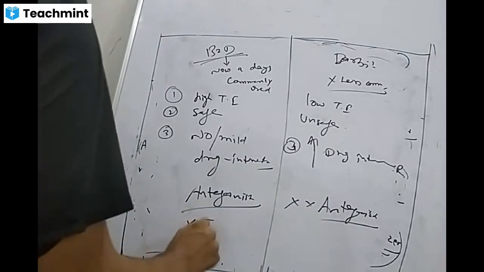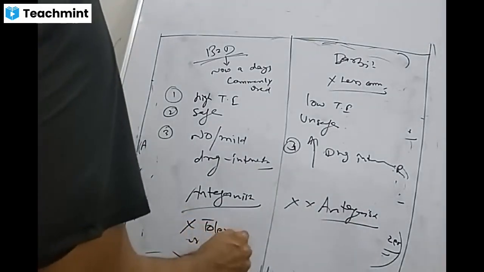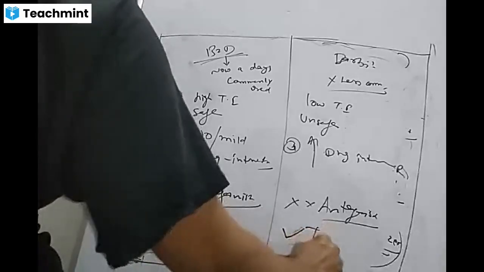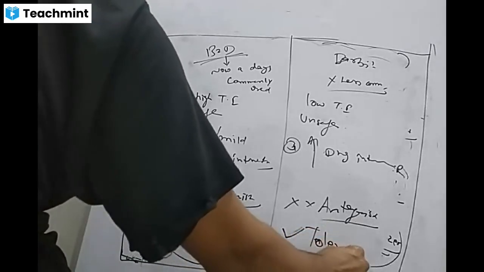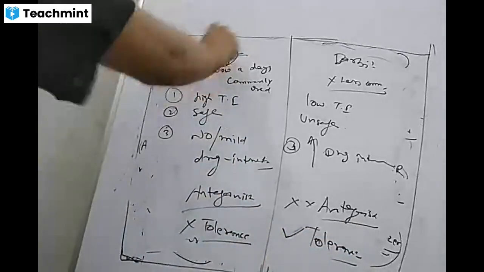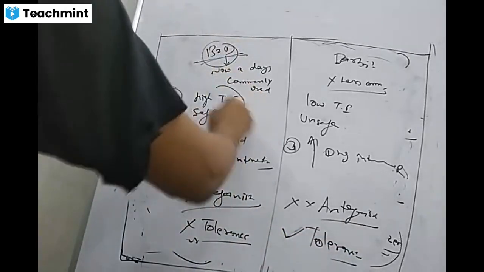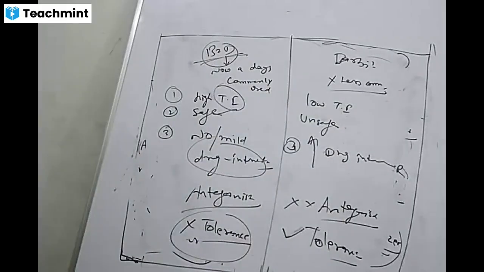In benzodiazepines there is no development of tolerance, and in barbiturates there is development of tolerance. So this class of drugs has many advantages. They are safe, they have a high therapeutic index, no drug interaction, no tolerance, and the other drugs have so many disadvantages.